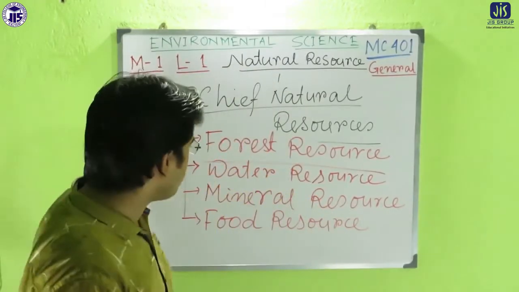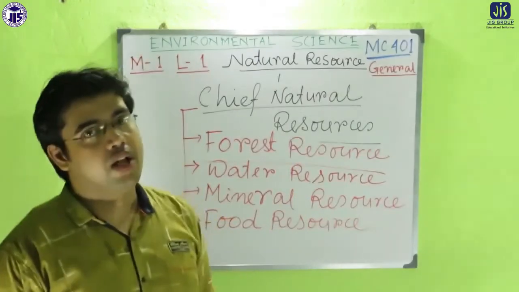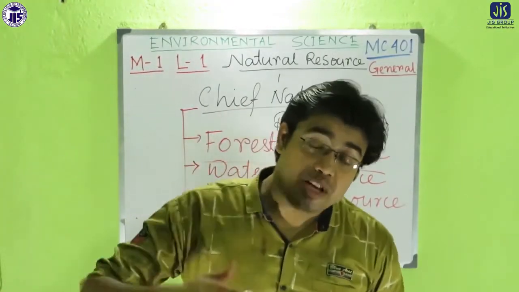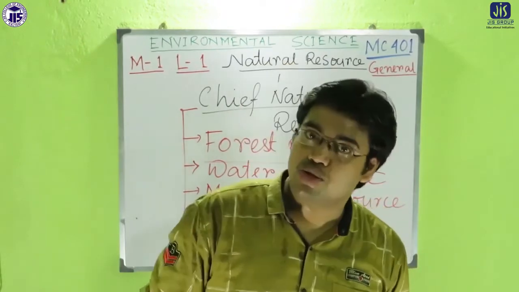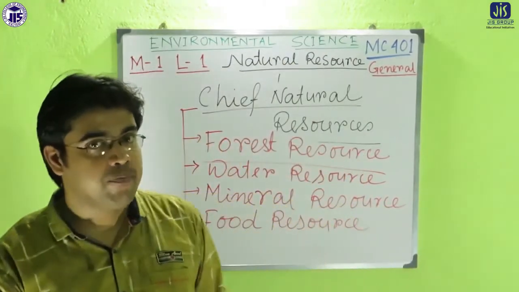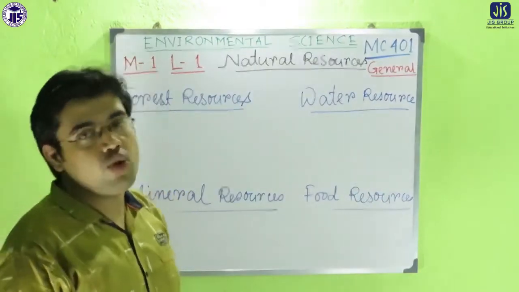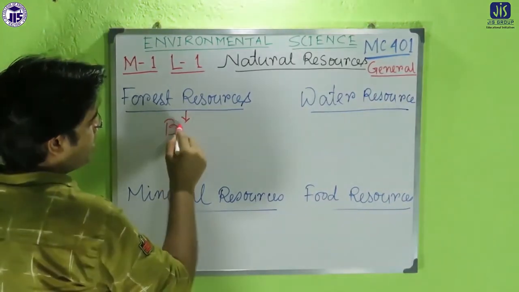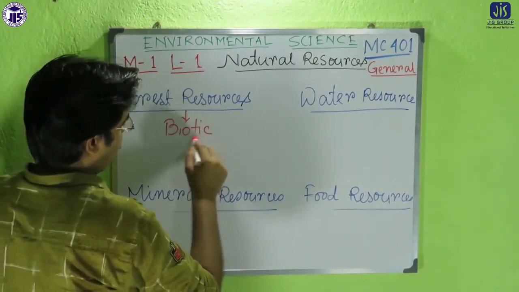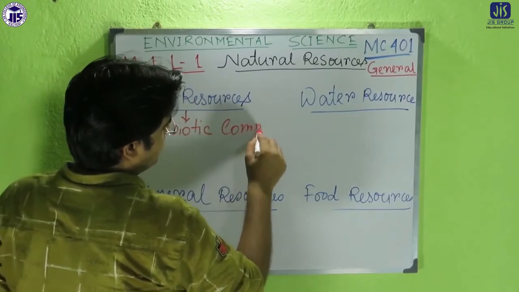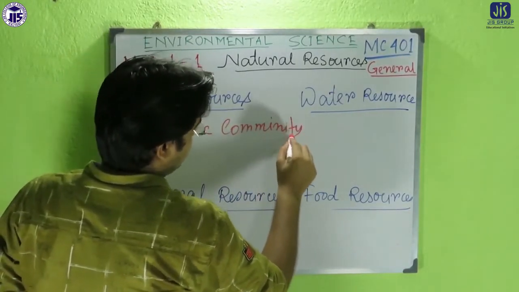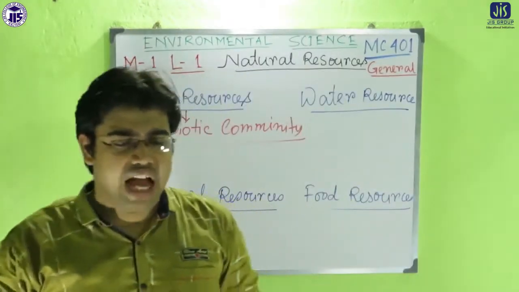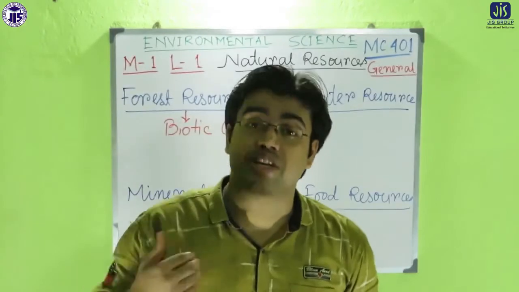Okay, so each and every resource we will discuss, there are some advantages of using that resource, there are some problems also to use that kind of resources, etc. We will discuss each and every term in details. Forest resources, it is one type of biotic community where trees are the predominant figure. Okay, that means that community with predominance of the trees.